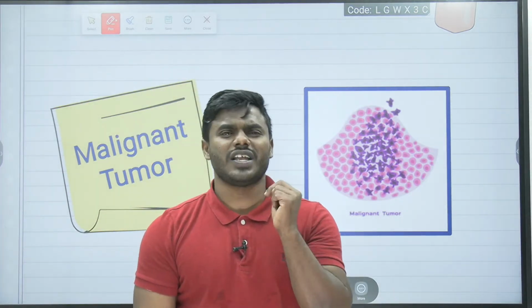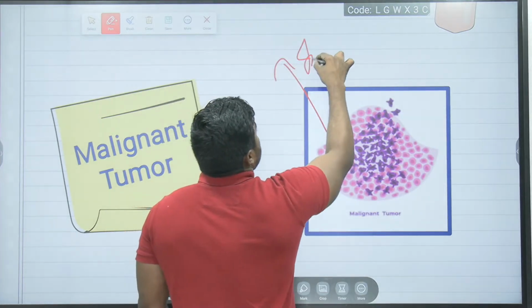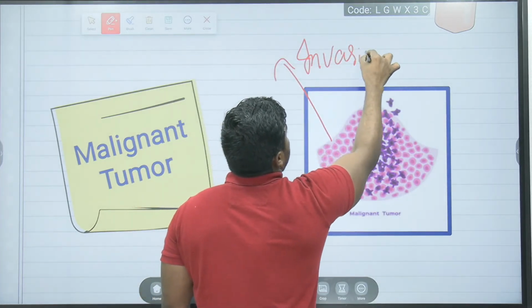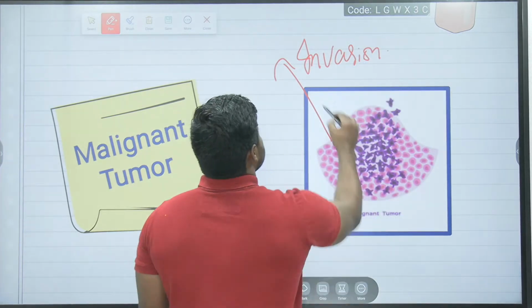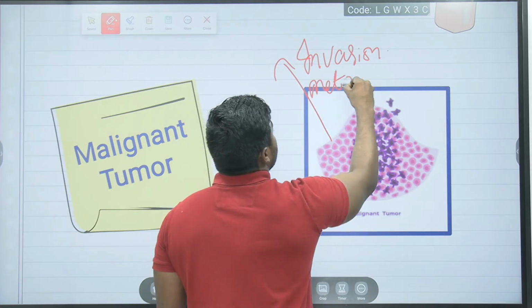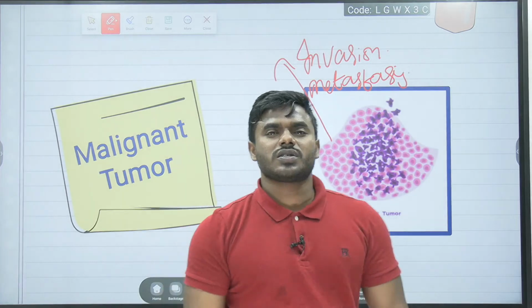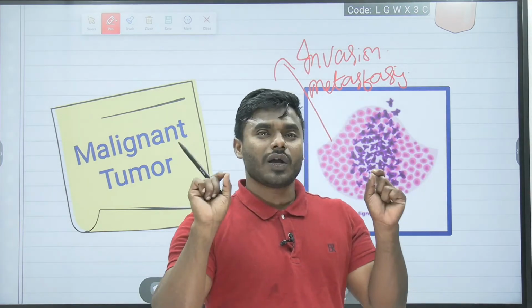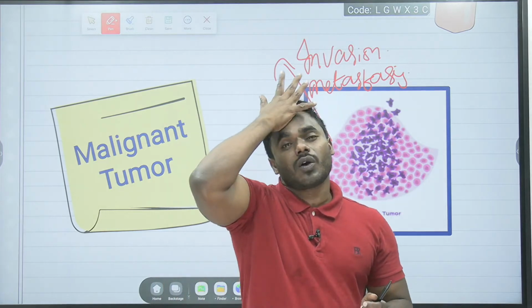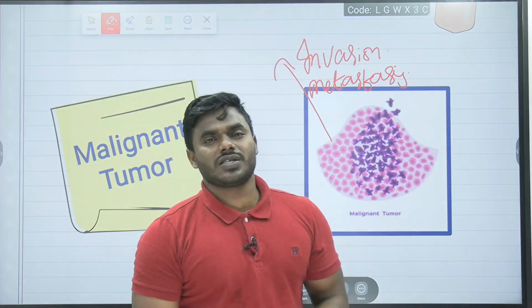Why is the malignant tumor dangerous? The reason is very simple, two major reasons. One is that it undergoes the process of invasion. Correct? It is moving from one area to another area. And the second reason why we call it very dangerous, friends, is the process of metastasis. Only these two reasons. Because of these two reasons only we call the malignant tumor a cancerous tumor.